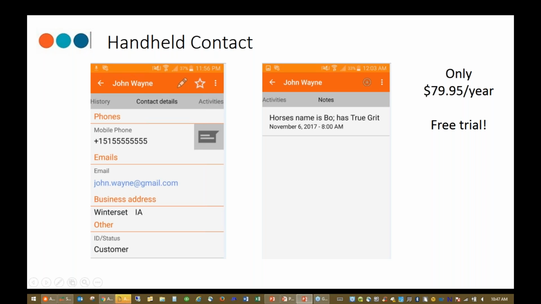In the same way, if they email from Handheld Contact, when they click that email link, johnwayne@gmail.com, and they send that email, it automatically creates that email history in ACT. And that is a great feature, especially for salespeople that are on the road. They don't have to open up ACT and type in histories. It will record it for them automatically.